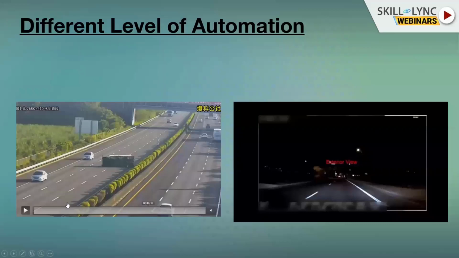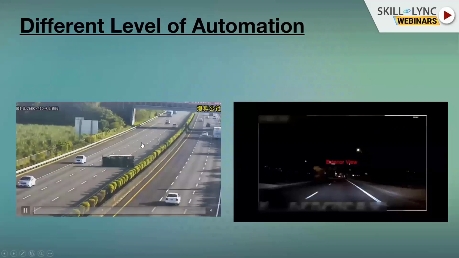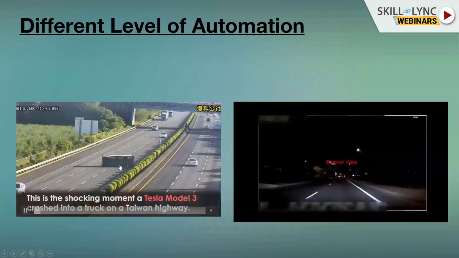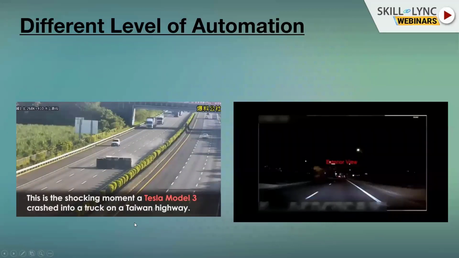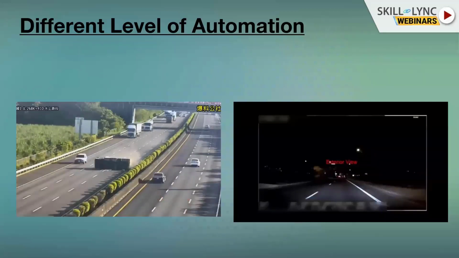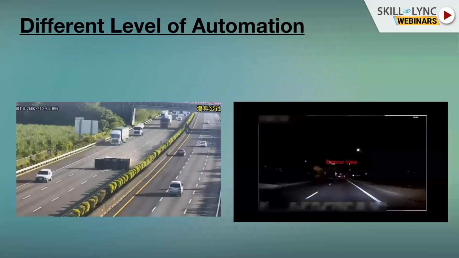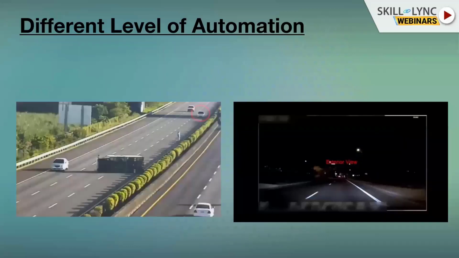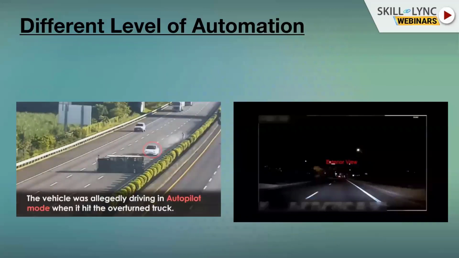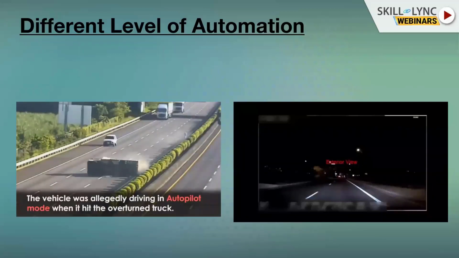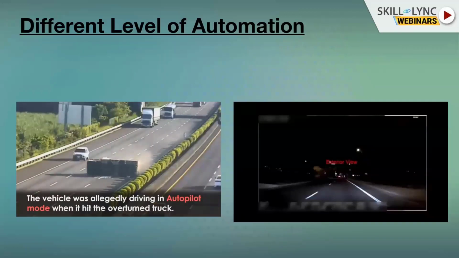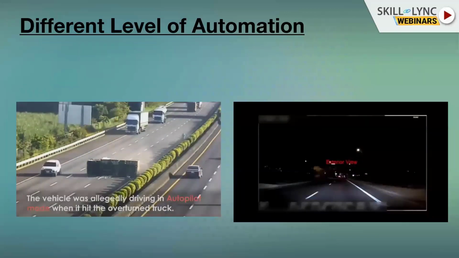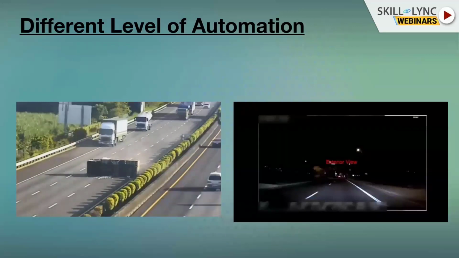So now I show you some videos. This is our first video. There is a Tesla, and there is a truck on the road that had an accident, and the Tesla does nothing, simply drives towards it at maximum velocity and crashes. So what it means is that here the driver simply activated the autopilot. He's reading a newspaper or doing something else, and nothing happened. And you can see that the system, which of course has lots of cameras, simply didn't detect this vehicle.